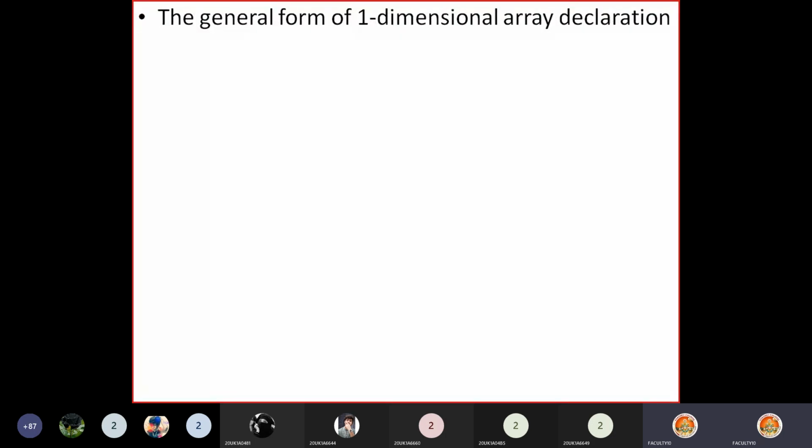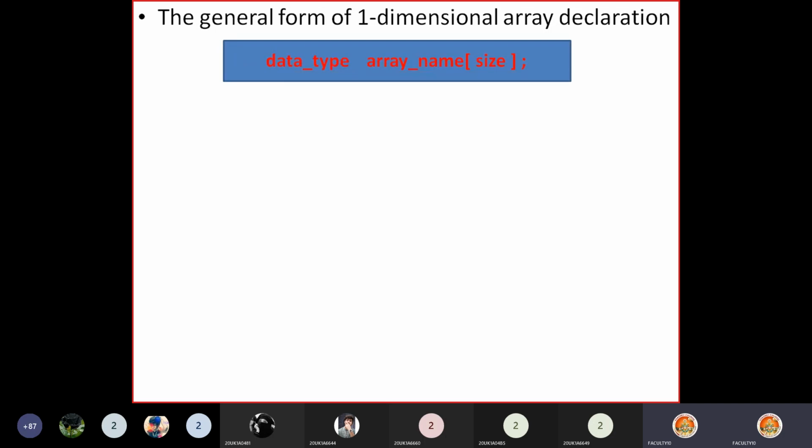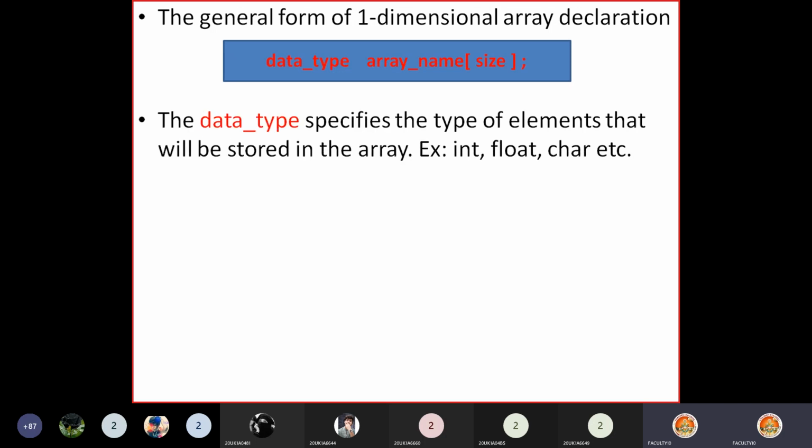Now the general form of a one-dimensional array declaration: first we write the data type, then a space, followed by the array name, and within the square brackets give the size of the array, and end this declaration with a semicolon, because it is a declaration. Here, the data type specifies what type of elements we are going to store in the array.